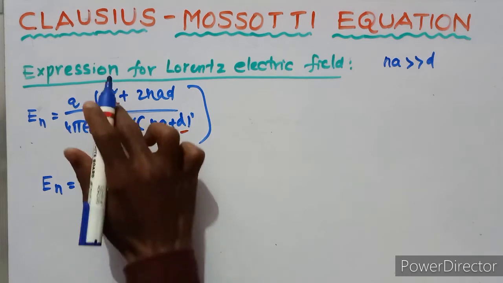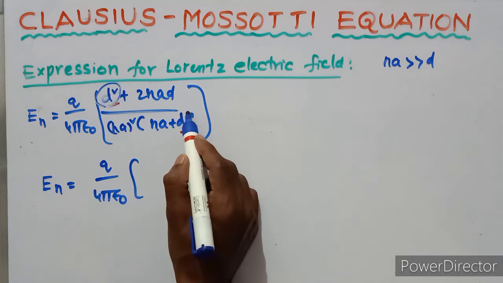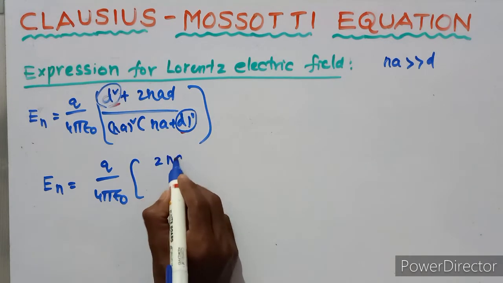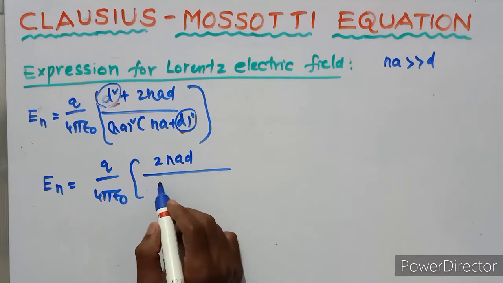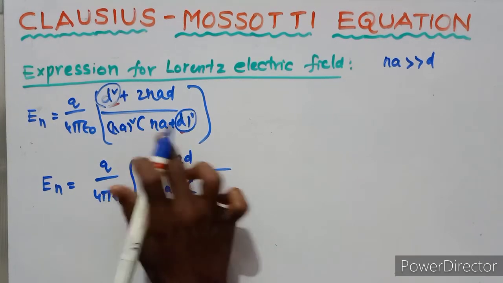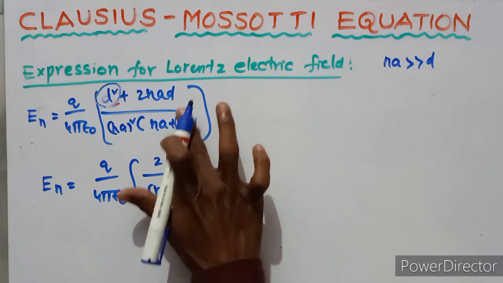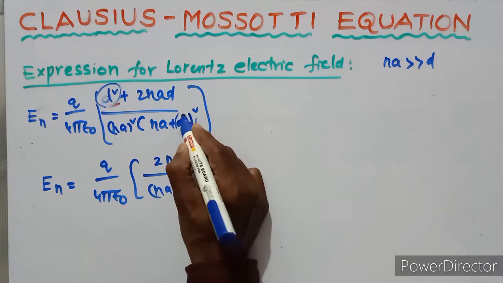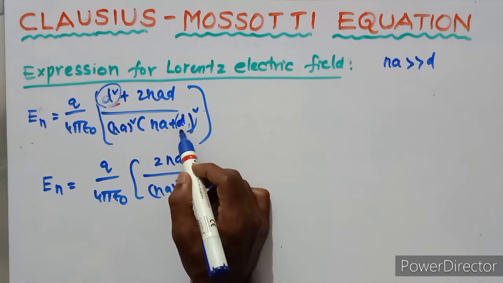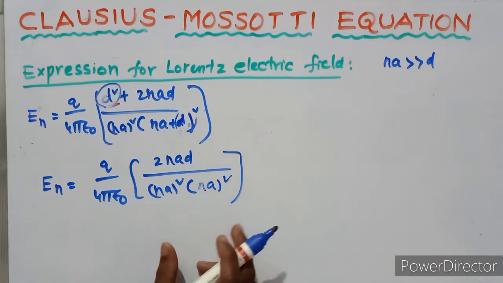It's negligible because 2 Na d upon Na whole square into Na whole square. This is the Na plus d whole square. Here Na whole square is remaining, d square is independent, so d square is negligible. So remaining is this.